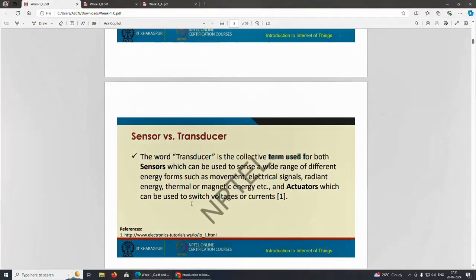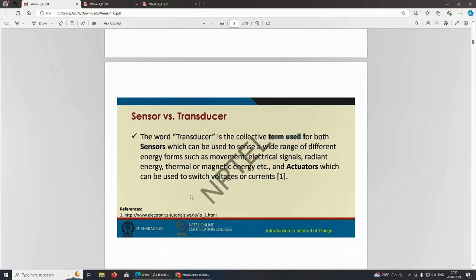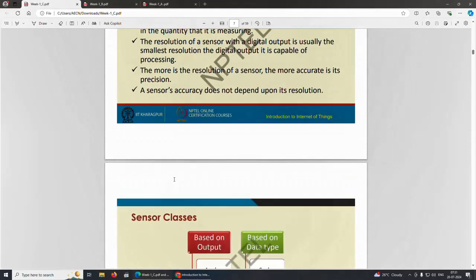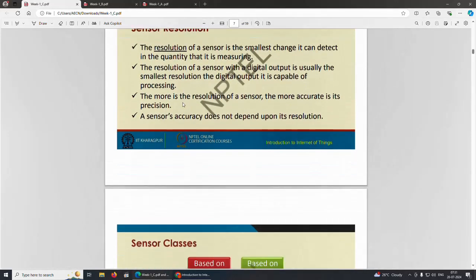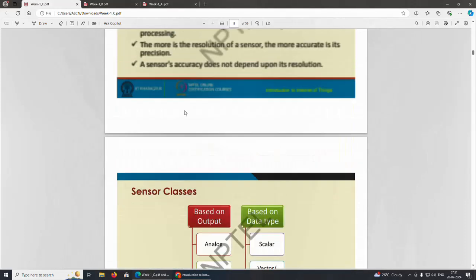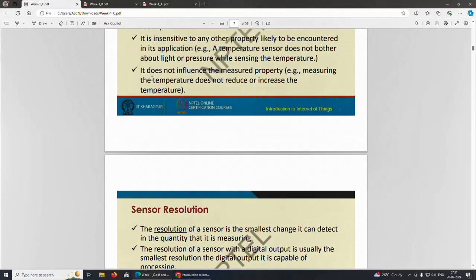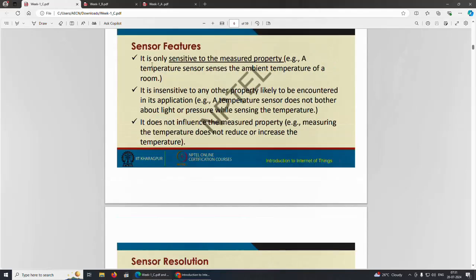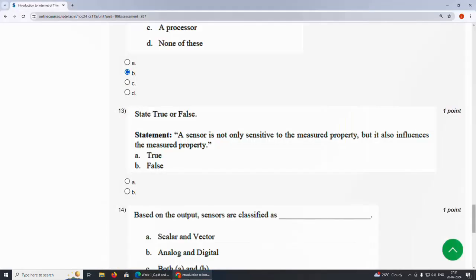As the slide shows, a sensor does not influence the measured property, but here it is mentioned that it influences, so the answer is false.